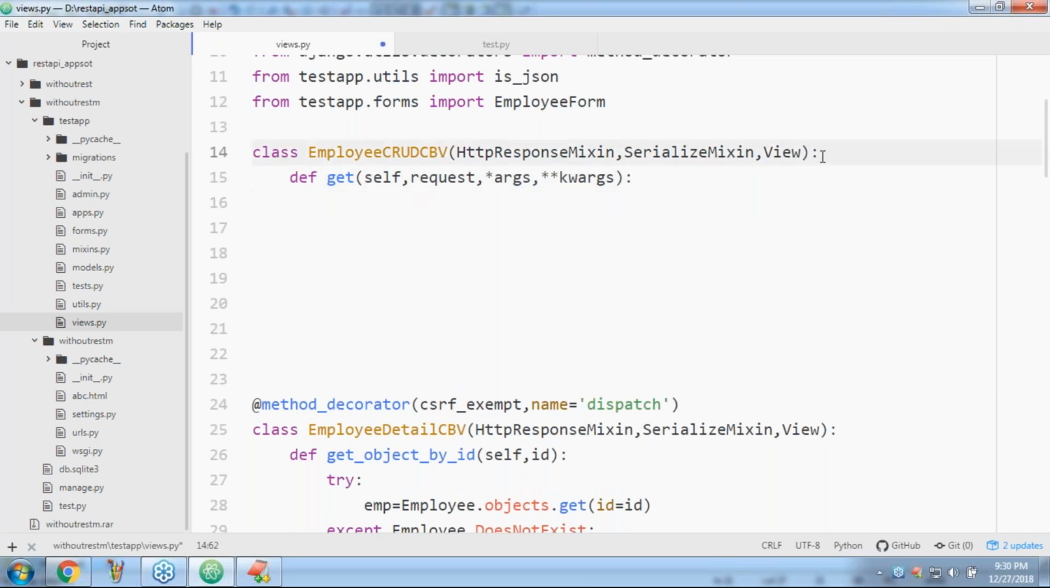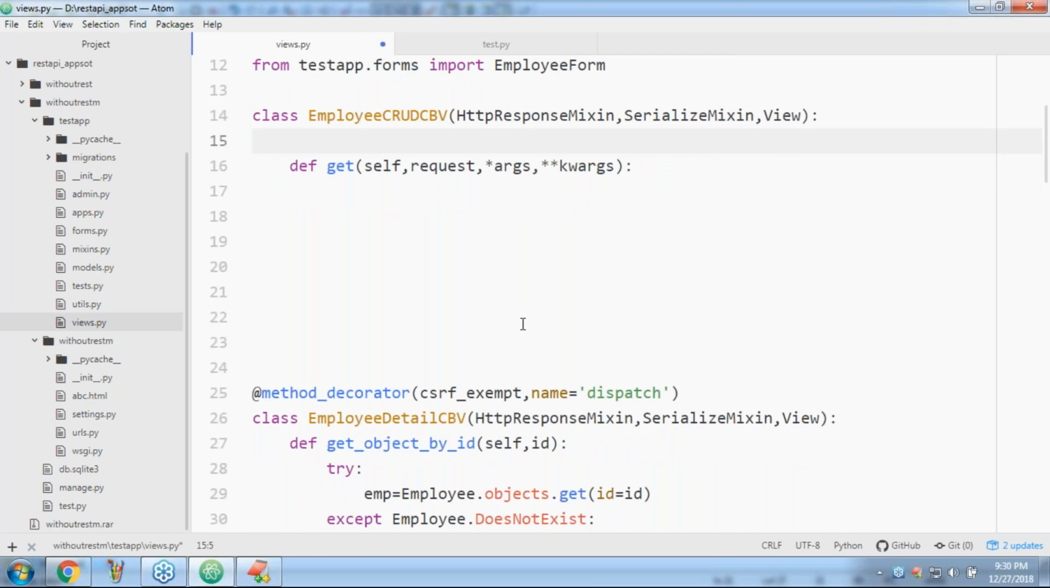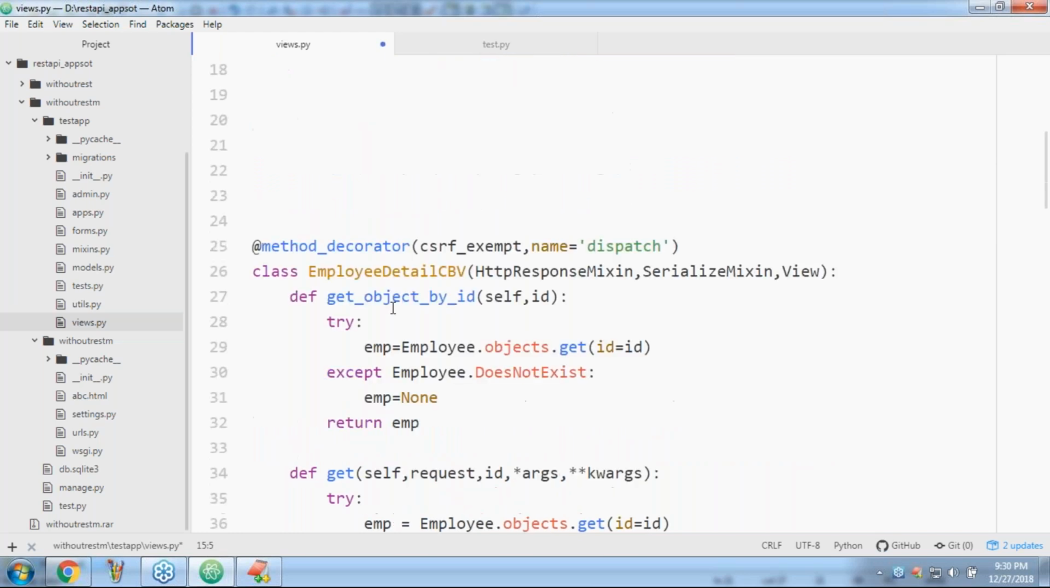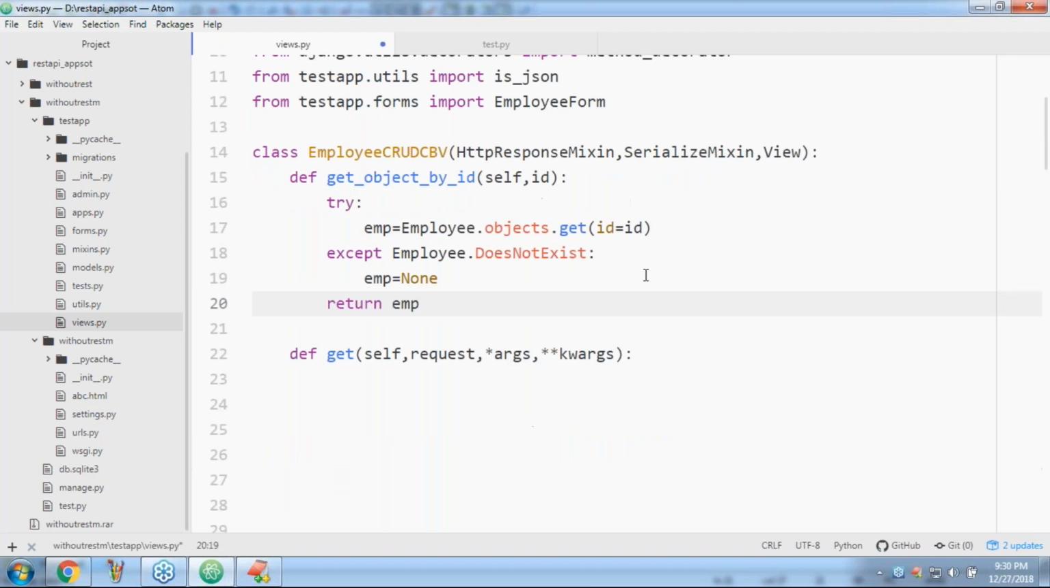Get object by ID. This method is there, sir. Get object by ID is a utility method. Do you know what this method is going to do? If you pass an ID, the corresponding object is going to be returned. If that object is not available, what will it return? Please confirm. It will return none. That's why, so you can check, sir.